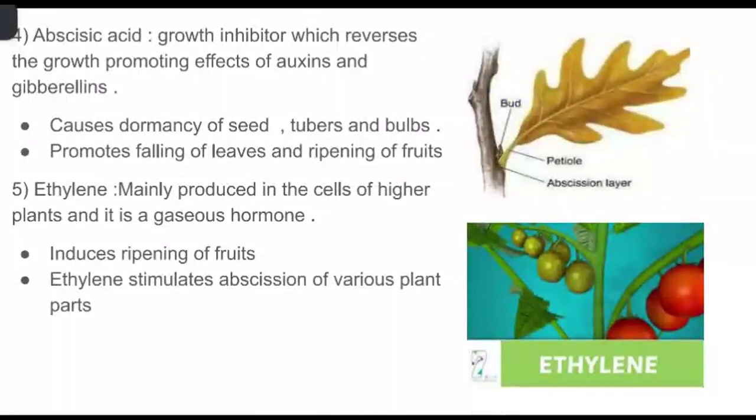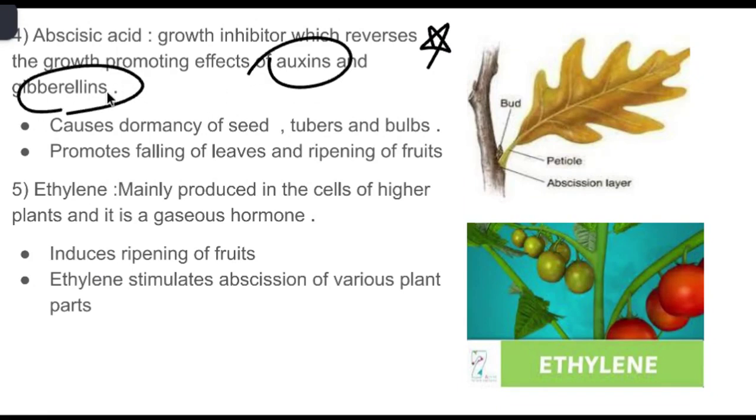Next we have abscisic acid. This is a unique plant growth regulator. Why am I saying it is unique? Because abscisic acid is an inhibitory hormone. It is growth inhibitory, which reverses the growth promoting effects of auxins and gibberellins. Whatever functions are performed by auxins and gibberellins, the opposite will be done by abscisic acid.